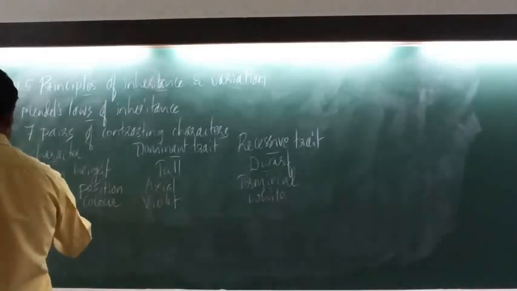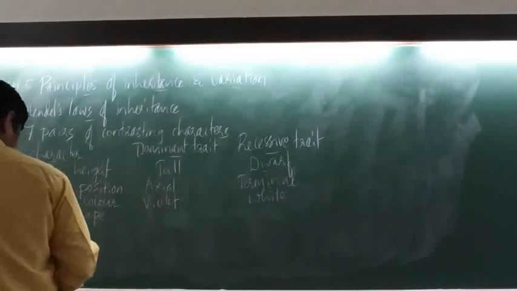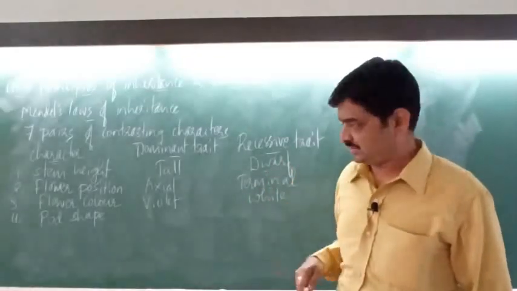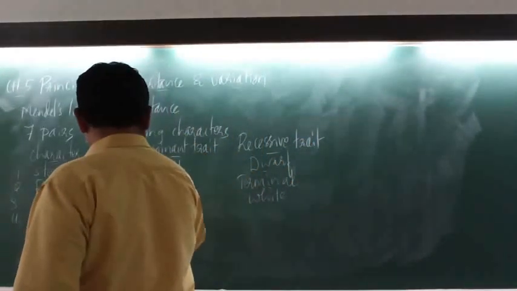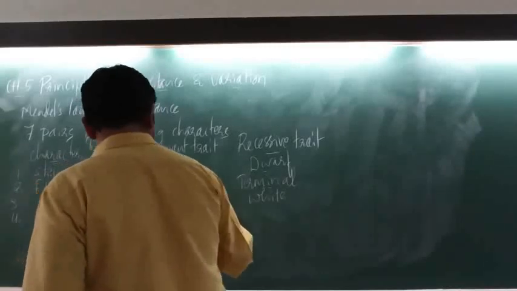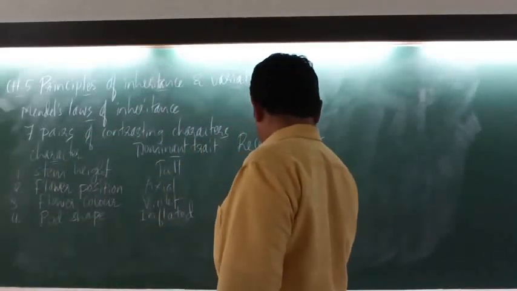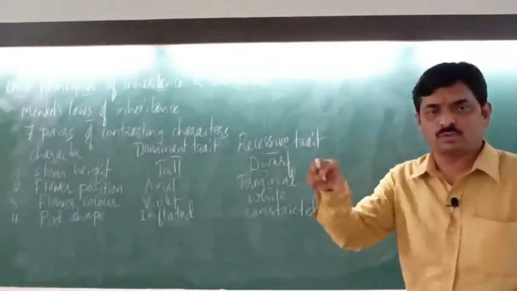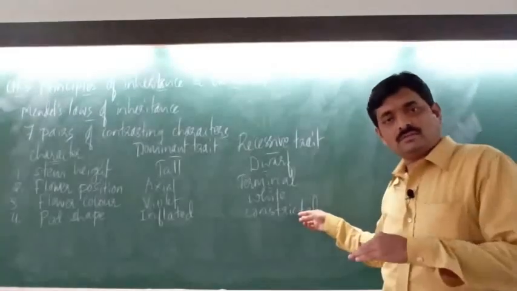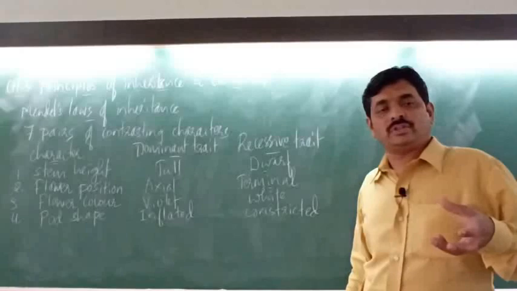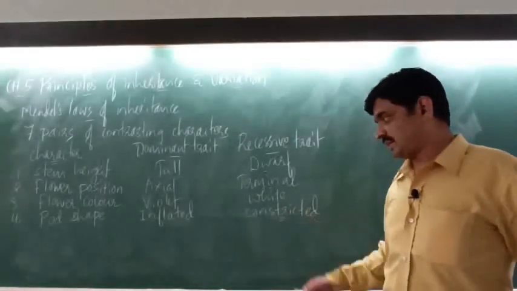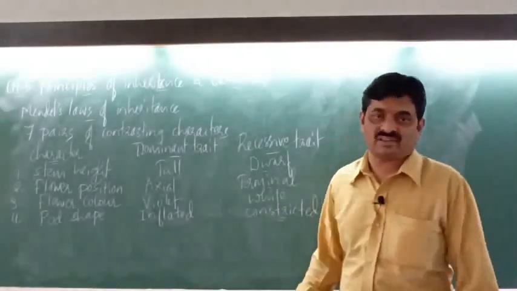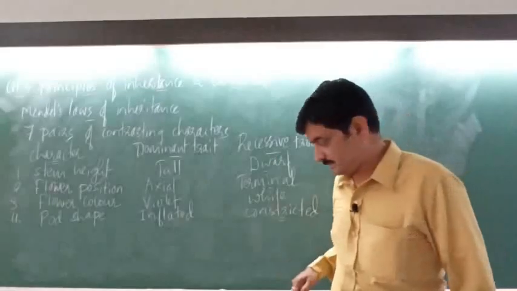The next, the pod shape. So here the pod means the fruit that is produced by pea plants. So pod shape, inflated and constricted, right? So inflated means smooth, the pods are smooth, but here another one is the pods are not smooth, they show constrictions, that's why it is called constricted. So inflated and constricted is another pair of contrasting characters with respect to pod shape.